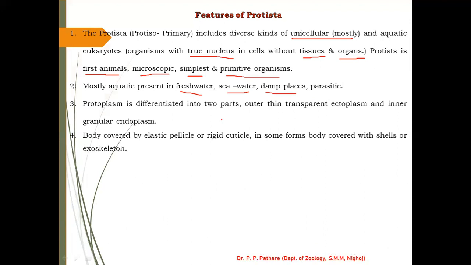The body is covered by an elastic pellicle. The pellicle is a thin covering generally found on the body of protozoans. It is rigid or cuticle. In some forms of protists, the body is covered with a shell and exoskeleton also. Very few members of this group show these features, that is the presence of a shell and exoskeleton.